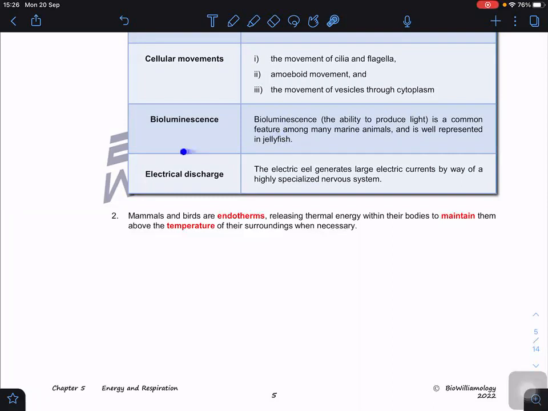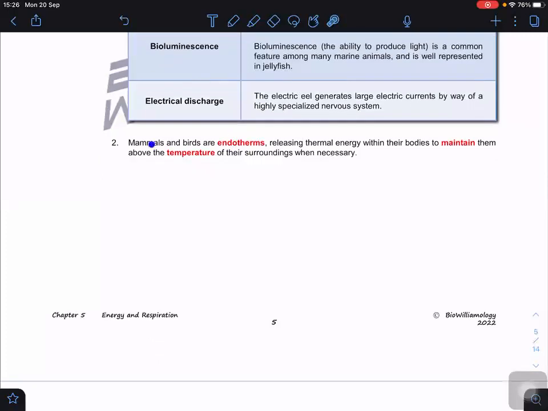Some organisms can have an electrical discharge. For example, the electric eel generates a large electric current by way of a highly specialized nervous system. So they can generate electricity, and in this case, they require ATP to do so. Now, in some endotherms, for example mammals and birds, we have a very constant core body temperature of 37 degrees Celsius. It doesn't mean that when you go into an air-conditioned room where the surrounding is about 21 or 22 degrees Celsius, your body temperature will drop to 22 degrees Celsius.